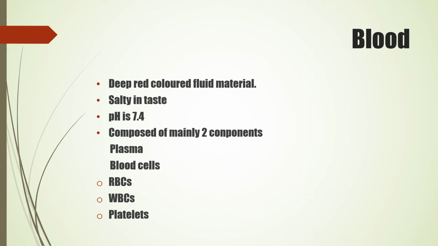Then we have platelets. These are extremely small and disc shaped. 2.5 to 4 lakh platelets are present per cubic millimeter of blood. The function of platelets is that they participate in the blood clotting process. Blood clotting means when the blood is flowing and it stops after some time. The process is known as the clotting process.